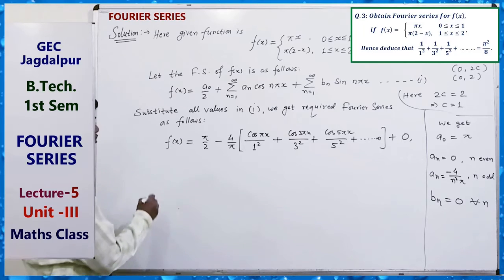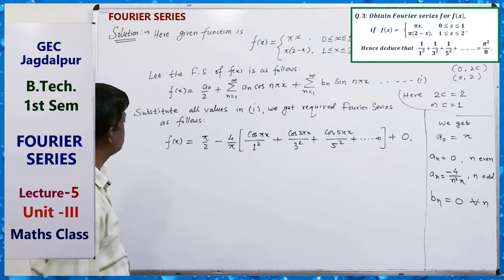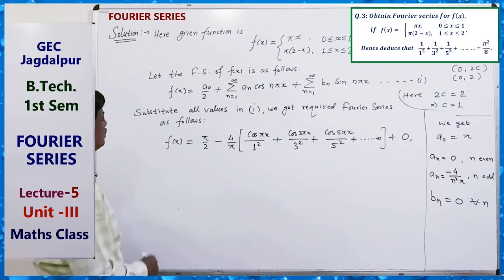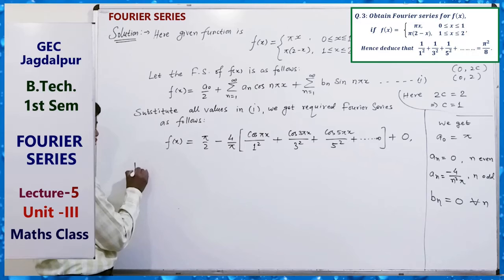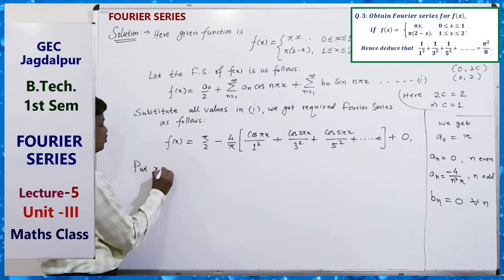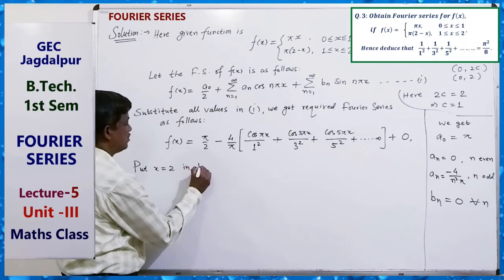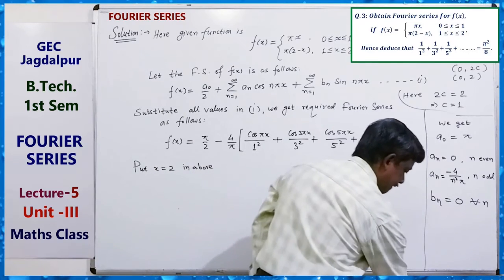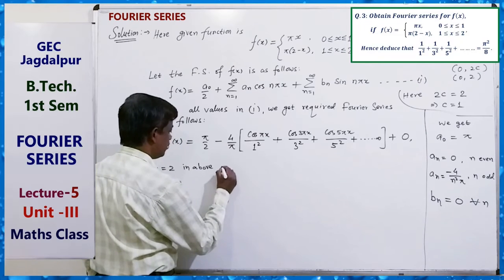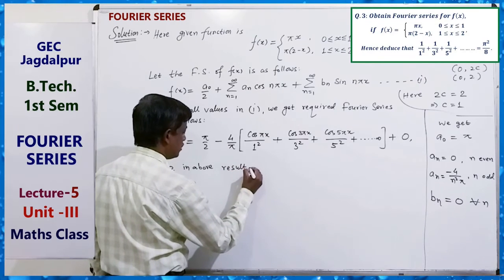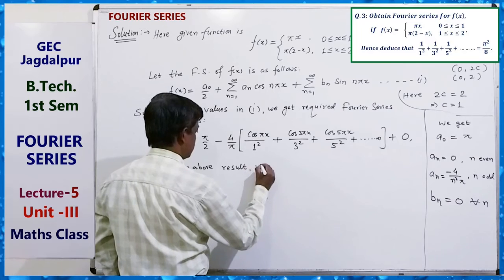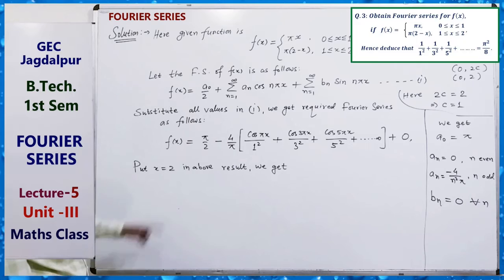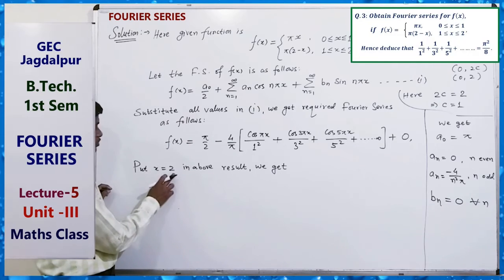So we can put x equals 2 in the above result. It is the required Fourier series, and in this result we put f(2)